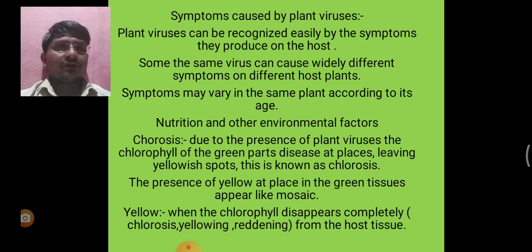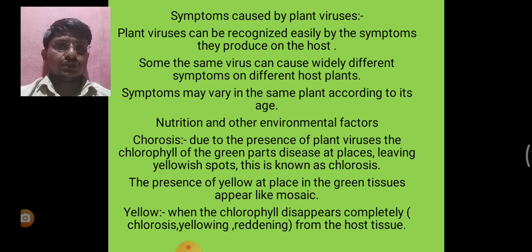The presence of yellow at places in green tissue appears like a mosaic. The viruses causing most mosaic diseases are mechanically transmitted and usually have an insect vector in nature. Generally, they do not affect flowering or the dormancy of buds.